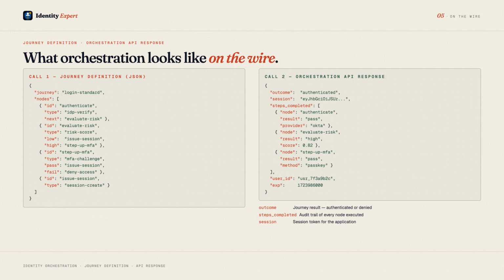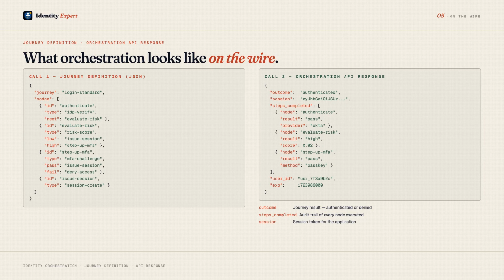Second, the orchestration API response. When the journey completes, the engine returns a response to the application. The response contains the session token, the completed steps array showing which nodes executed and in what order, and the outcome. The application uses the session token. The completed steps array is for audit and debugging. The outcome tells the application whether the journey succeeded or was denied. This is the contract between the orchestration engine and the application. Send me a user, I will return a session or a denial, and I will tell you exactly what happened along the way.